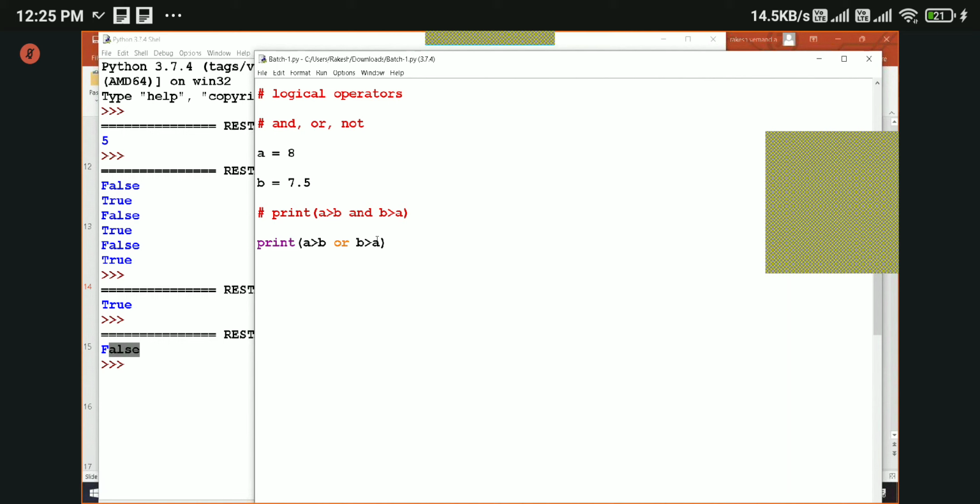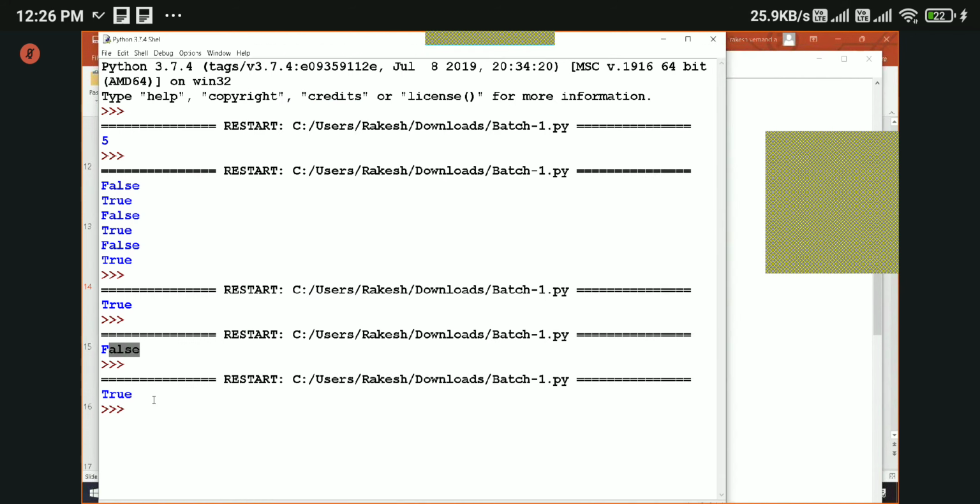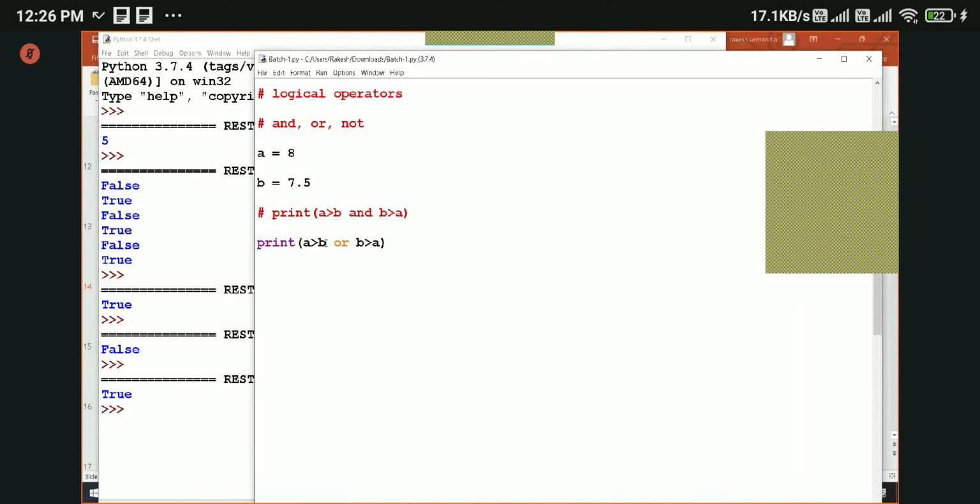If both conditions are false, then only it will return false. It is quite opposite to AND operator, right? So let us run this. See, when we were using AND operator, we got false, but on the OR operator, we got true, because here one condition A greater than B, which is 8.8 is greater than 7.5, is true, but B greater than A is a condition that is false, but still we got true as an output because one condition is true here.